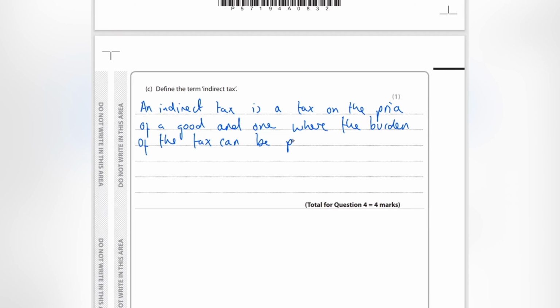What do I mean when I say the burden of the tax can be passed on? What I mean is that VAT, an example of an indirect tax, can be found on things like soft drinks, for example, like a can of Coke. So if you go to buy a can of Coke and you're with a friend of yours and they end up purchasing the can of Coke for you, technically they are paying the tax for you.